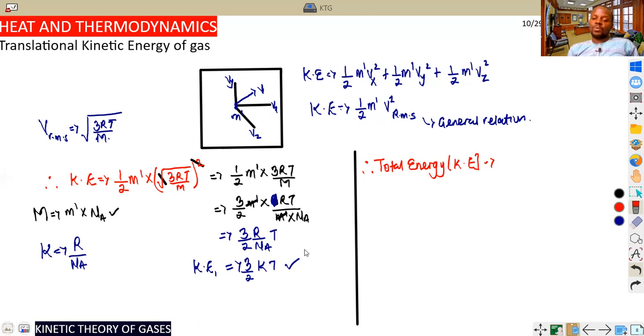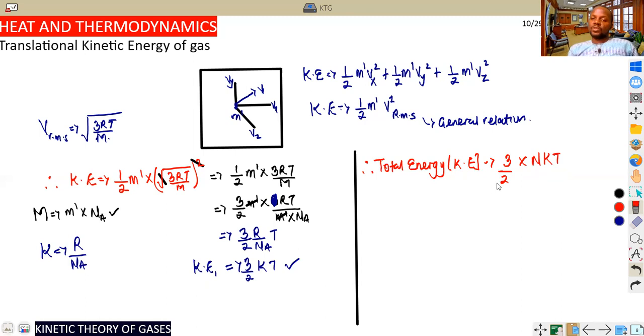If there are more than one, that means we are talking about the total number of molecules. So for the total gas, we now say 3 over 2 times N times k times T, where N is the number of molecules. So this is the general formula we use: 3 over 2 NkT.